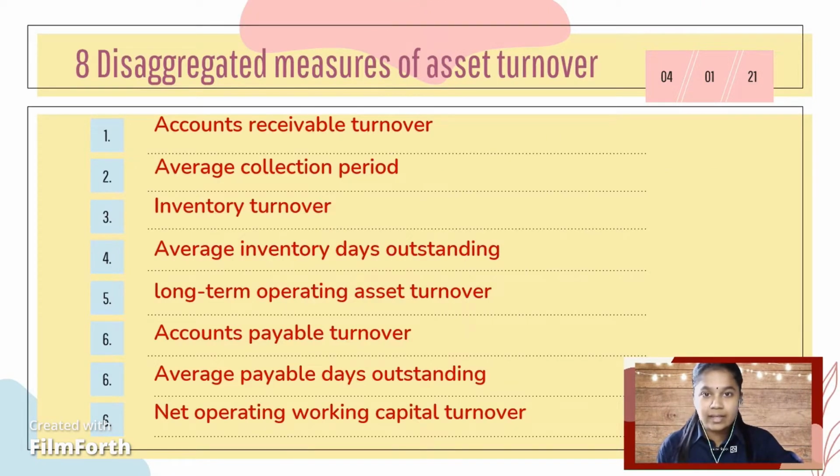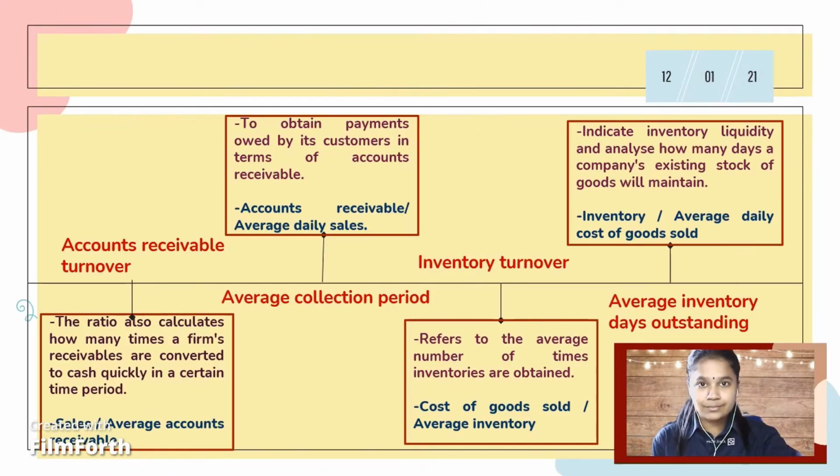There are 8 disaggregated measures of asset turnover to determine the effectiveness of management in generating sales from the selected companies, such as accounts receivable turnover, average collection period, inventory turnover, average inventory days outstanding, long-term operating asset turnover, accounts payable turnover, average payables days outstanding, and the net operating working capital turnover. The first ratio is accounts receivable turnover.